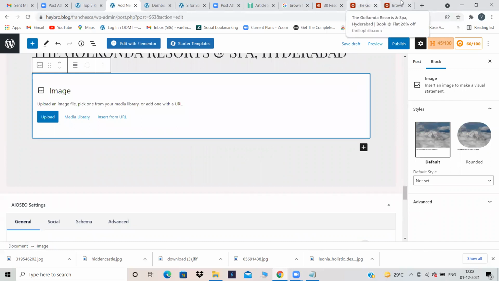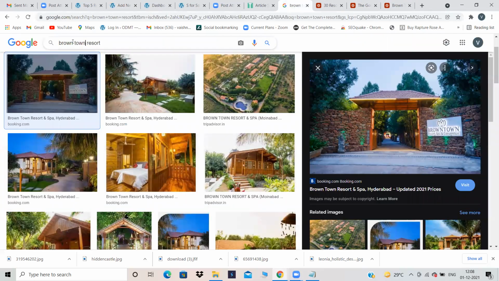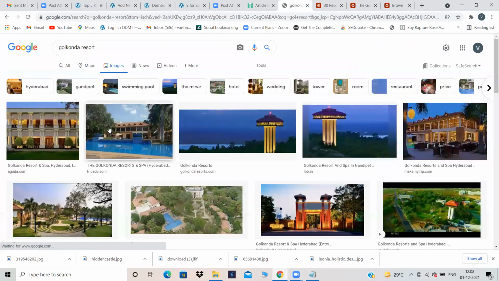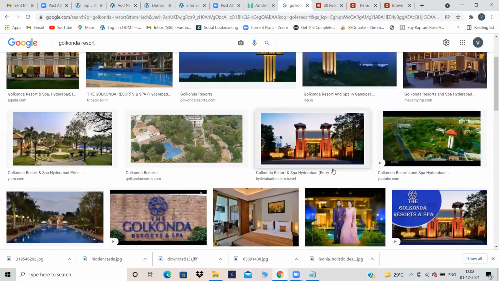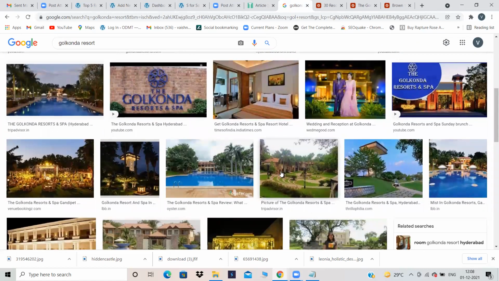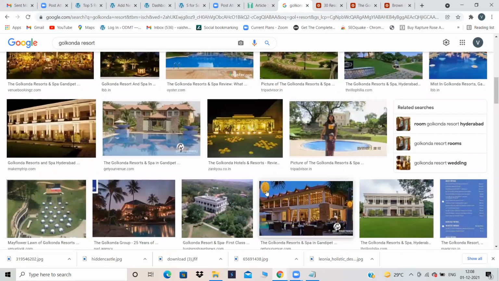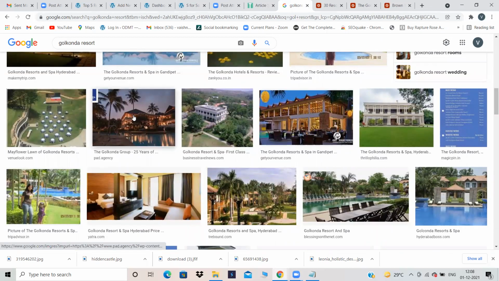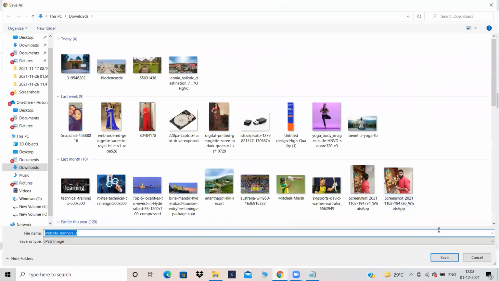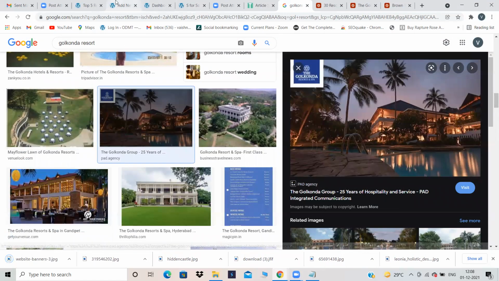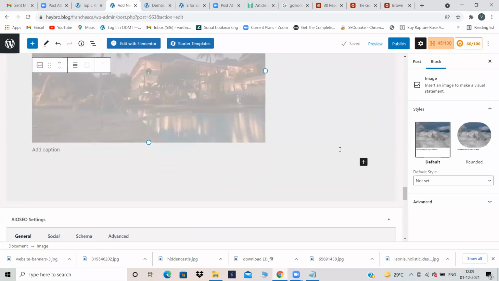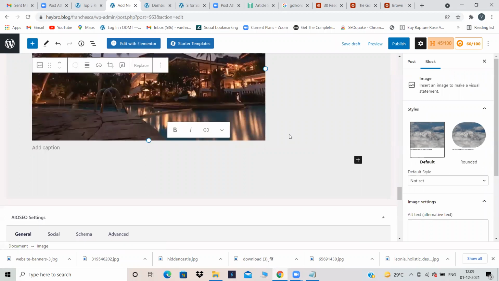So now the Golconda Resort image I don't have with me. I have, but it's an old image. So Golconda Resort, and copy that particular image. Save image as, click on save. Okay. Upload. Okay, it has been uploaded.